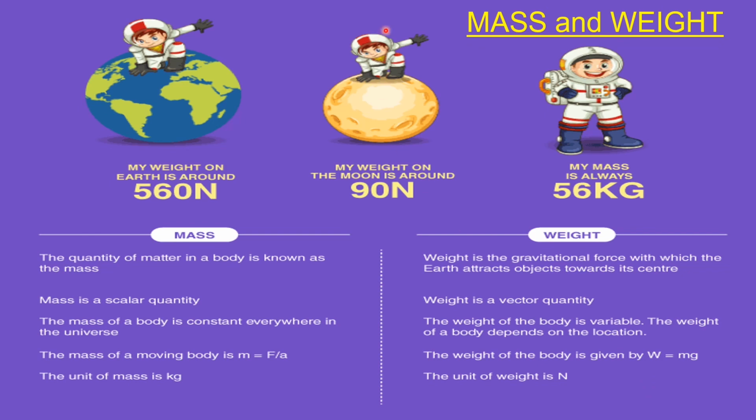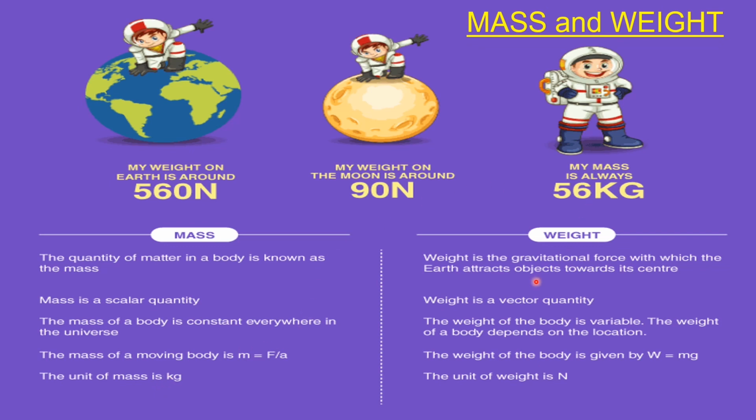Mass and weight. The quantity of matter in a body is known as its mass. Mass is a scalar quantity. The mass of a body is constant everywhere in the universe. The mass of a moving body is m equals F divided by a. And the unit of mass is kg.